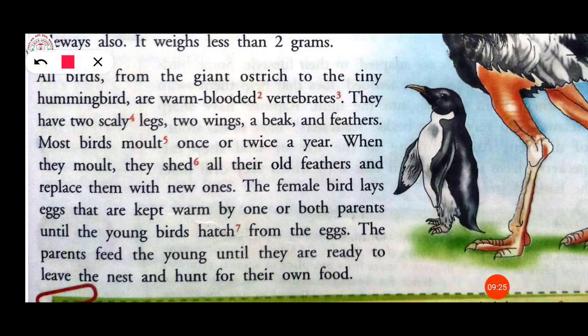Now here it is given that all birds, from the big ostrich to the tiny, small hummingbird, are warm-blooded vertebrates. The difference in temperature, they can handle that, which means their body is a warm-blooded one.